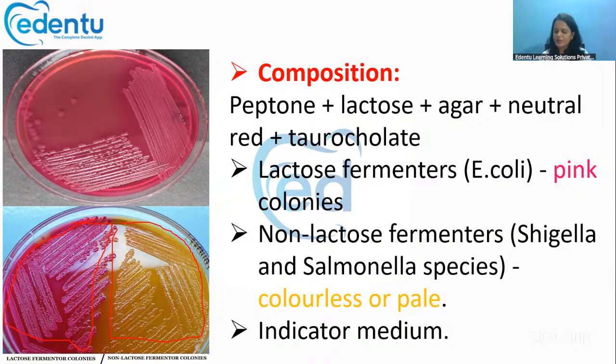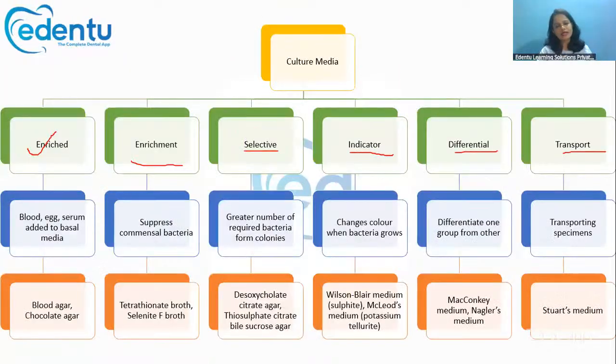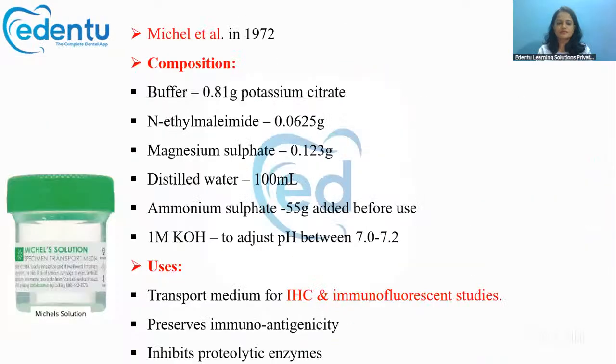So it can be considered as an indicator medium also, because based on the color, we can predict which organism is growing here. So yes, it is a differential medium and can be considered as an indicator medium also, because it is changing color when the organisms are growing. Now, like I had already mentioned, the commonly used transport medium for most of the specimens is Stewart's medium.